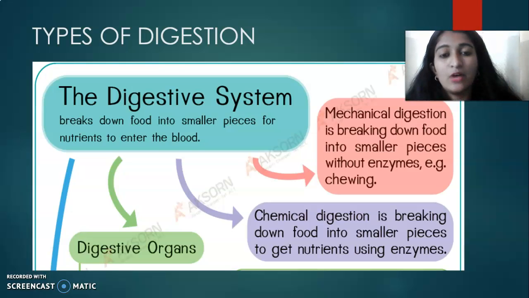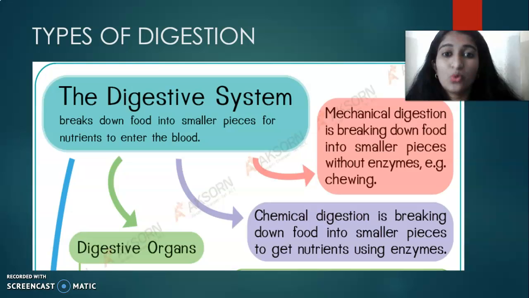The breaking down of food into smaller pieces is called digestion, but mechanical digestion is without using enzymes. We discussed enzymes from the stomach, liver, and pancreas. What is an enzyme?